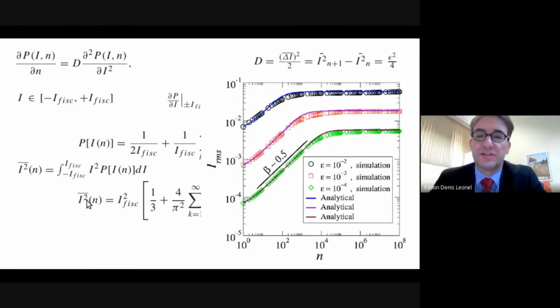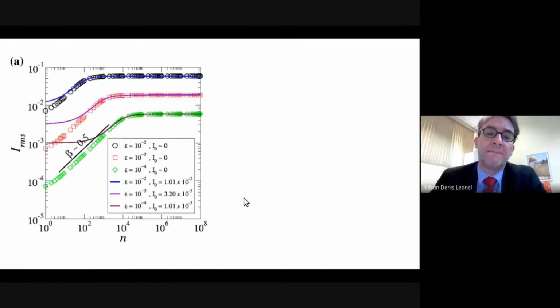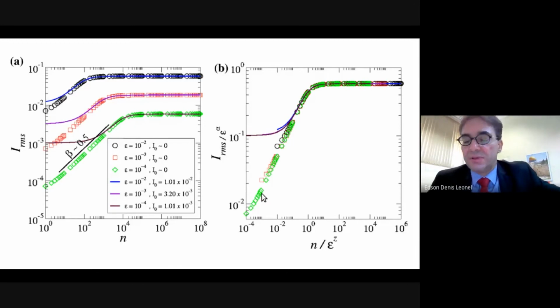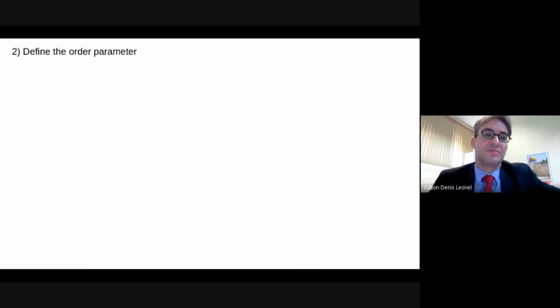Finally, to prove scaling invariance, which is typical of second order phase transitions, if we rescale properly the axes, both the vertical and the horizontal one, all the curves overlap each other onto a single and hence universal plot, as typically observed in second order phase transitions.